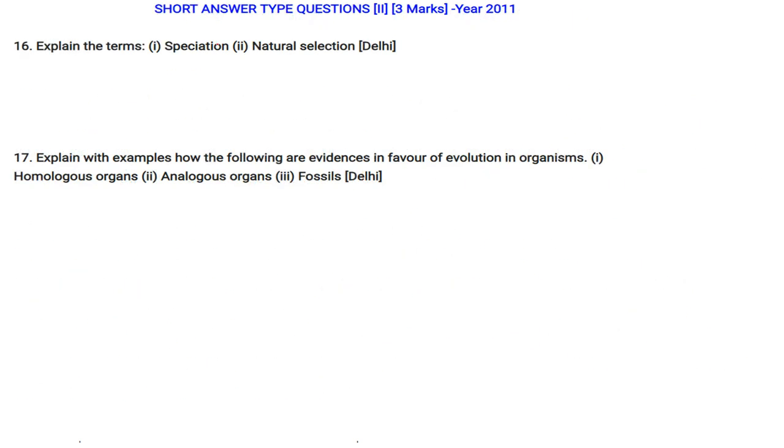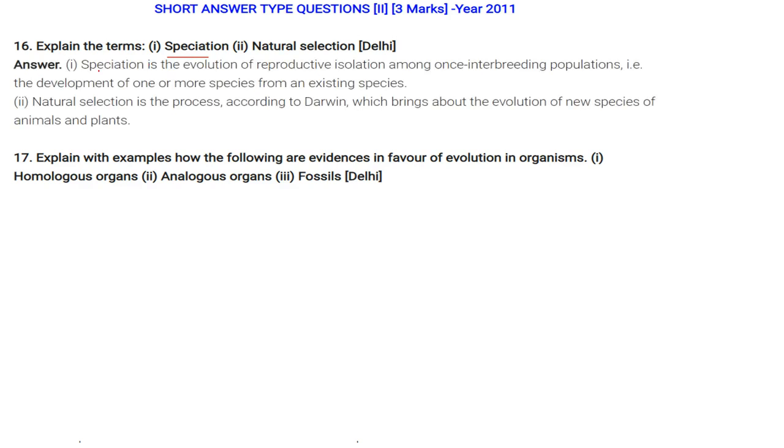Explain the terms speciation and natural selection. So speciation is the evolution of reproductive isolation among one's interbreeding population. That means the development of one or more species from an existing species. You can simply say that the formation of species from earlier species is speciation.